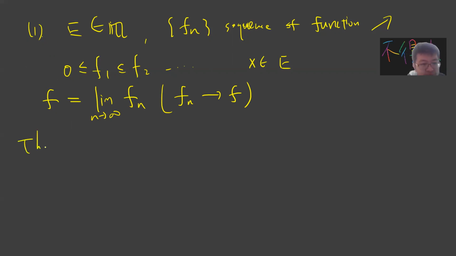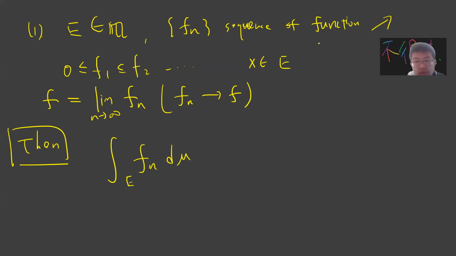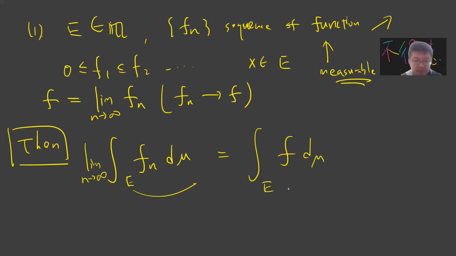Then this is called monotone convergence, which means that the limit and the integral can be exchanged. By the way, I need to mention that f_n is measurable, so this makes sense. The integral of f_n d mu, when you take n to infinity, will be the same as the integral of f d mu. This is called the monotone convergence.